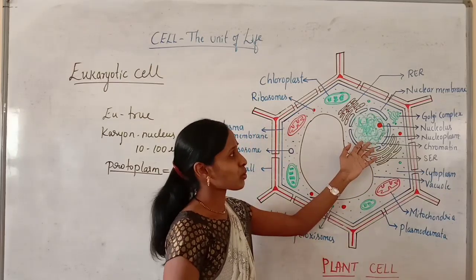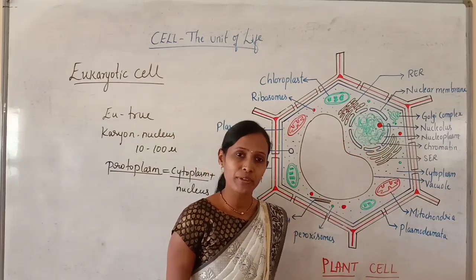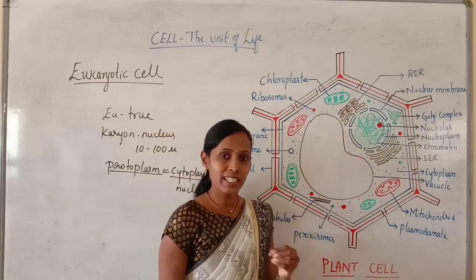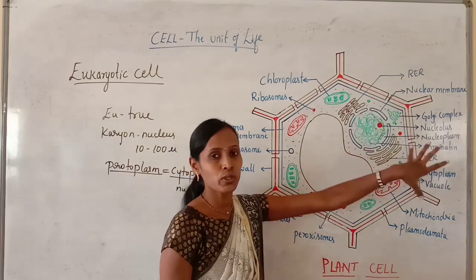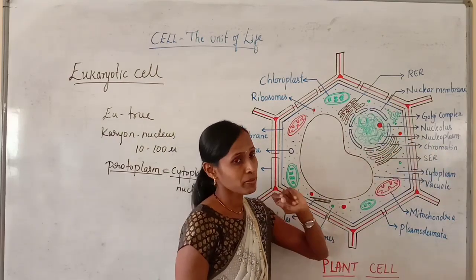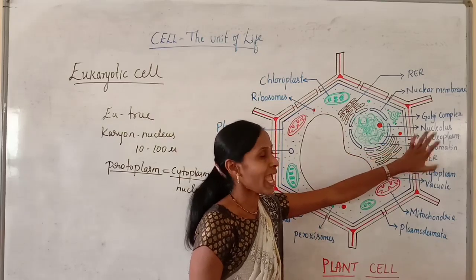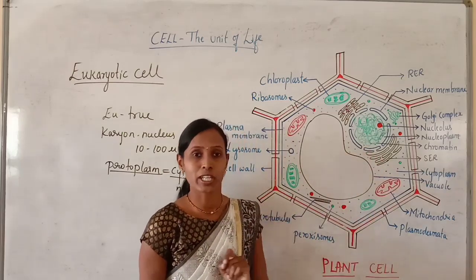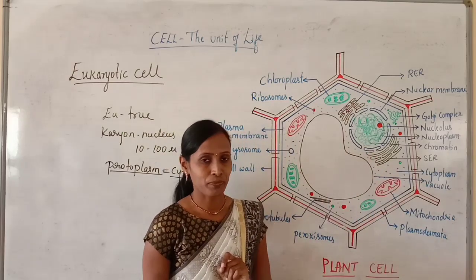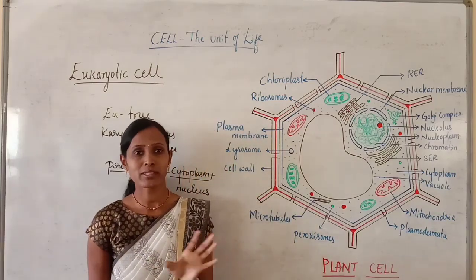So what is this nucleolus, nucleoplasm, chromatin network? What is their function? Everything we will be discussing in detail in this chapter only. Now you just remember, here it is a true nucleus with a definite nuclear membrane and encloses nucleoplasm, nucleolus and chromatin network. So this chromatin network contains the genetic material DNA. So this is basically the structure of a eukaryotic cell.